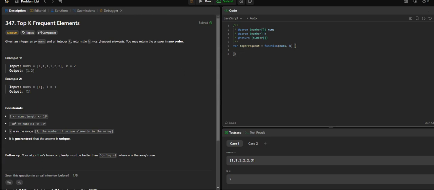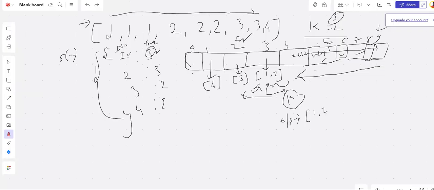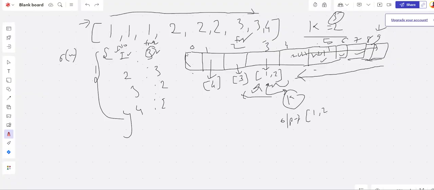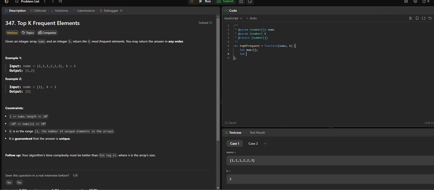So first thing we just need, let's just go back. First thing we need is a map, right? So let map equals, let's initialize a map. Then what do we need? We need an array with all the frequency. Let's call it a frequency bucket.